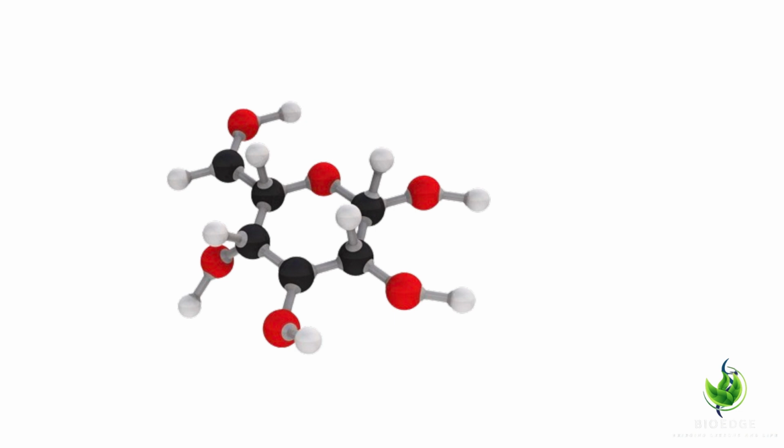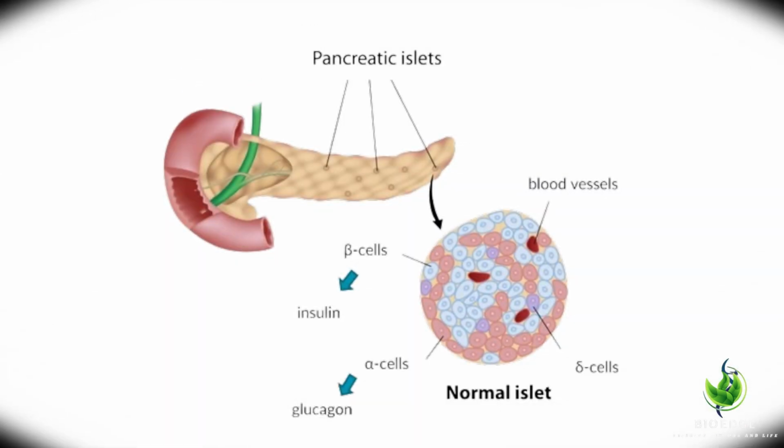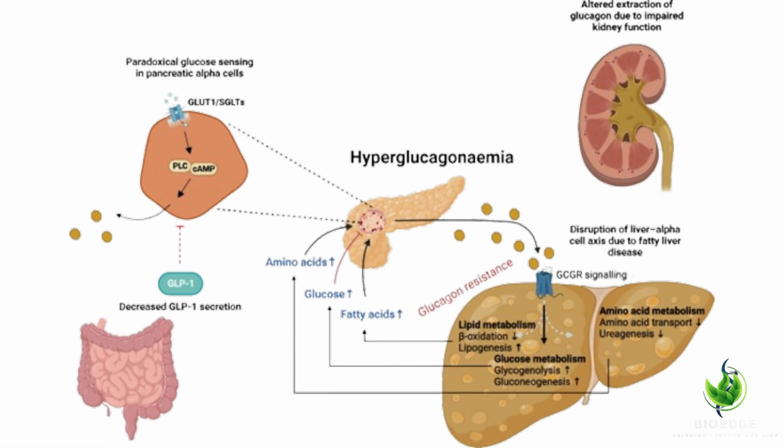When the blood glucose levels are low, it attains the hypoglycemic state, where the pancreas responds through its islets of Langerhans, specifically the alpha cells. These cells produce glucagon, a hormone that is crucial for raising blood glucose levels. Glucagon is released into the bloodstream and travels to the liver, where it binds to a specific receptor on the liver cells.